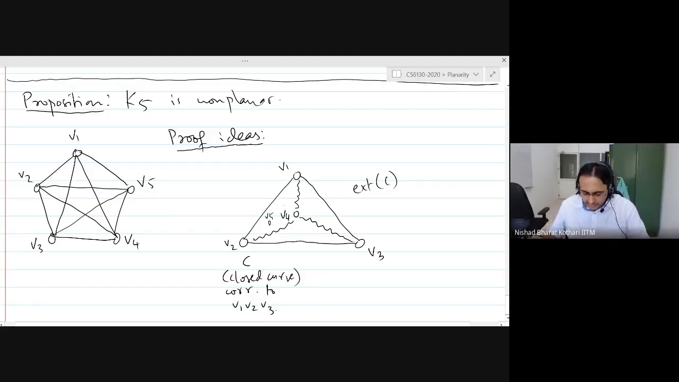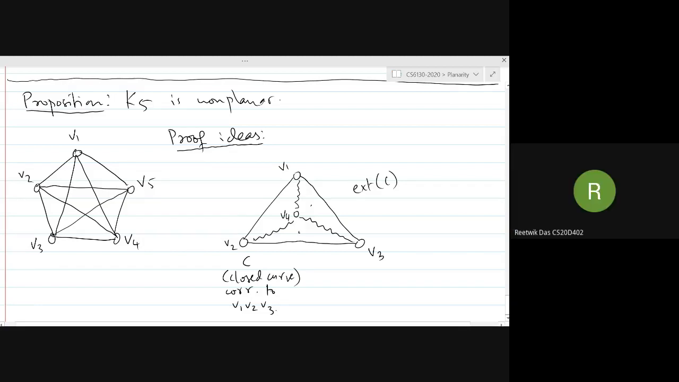Because V5 is in the interior of this triangle curve, the closed curve corresponding to that triangle, and V3 is in the exterior of that curve. And so you won't be able to put V5 here. By a similar argument, you can also not put V5 here or here. Does everybody see that?